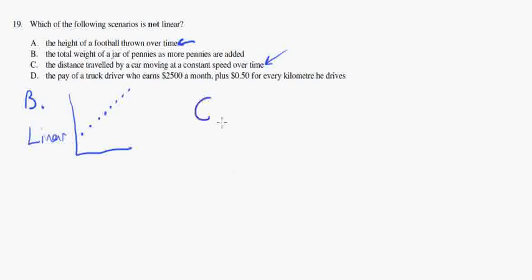Okay. C. This is distance traveled by a car moving at a constant speed. Well, constant speed means that if I travel a certain time, I'll travel a certain distance. If I travel some more, I'll continue traveling the same amount of distance for every interval of time. So this looks like it can also be linear.